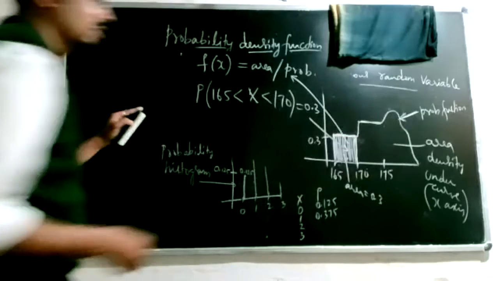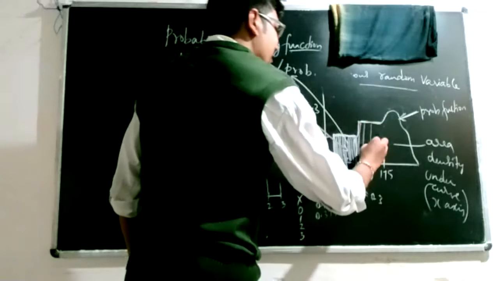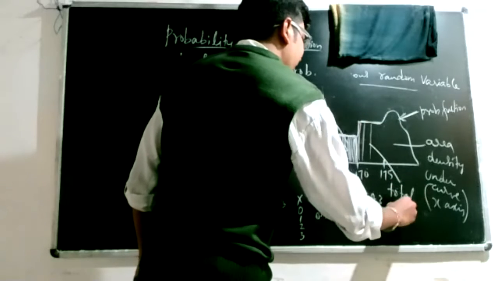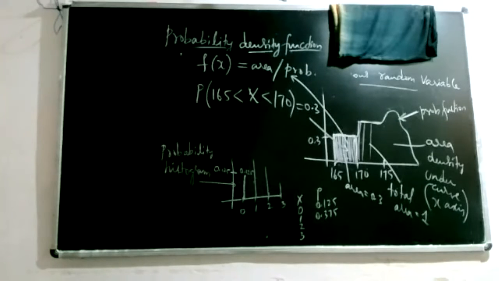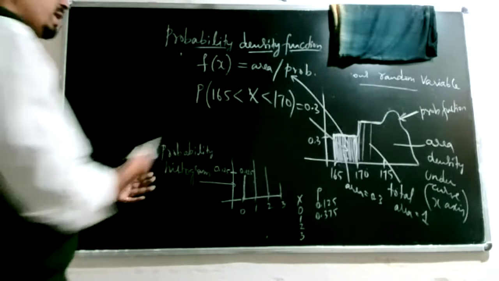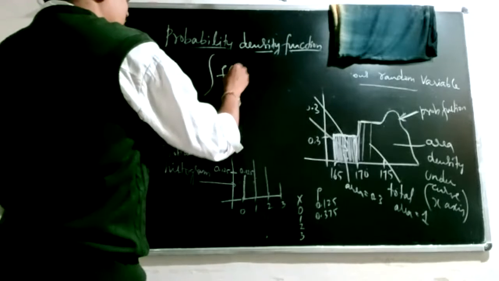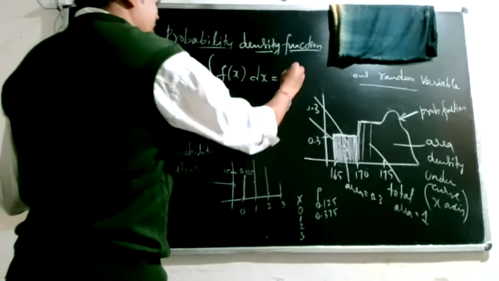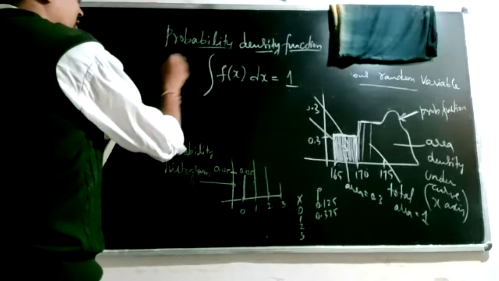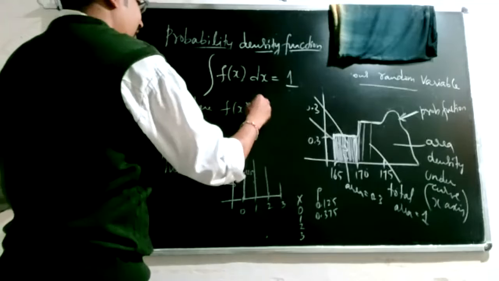Now, since it talks about the area of a particular cutoff, if you measure all such areas, the total area is equal to 1 for any probability density function. And if you have a mathematical form of the function and want to compute the area, it is given by integration. So you will say that the integration of f of x will be equal to 1 in case of continuous, where f of x is the PDF.